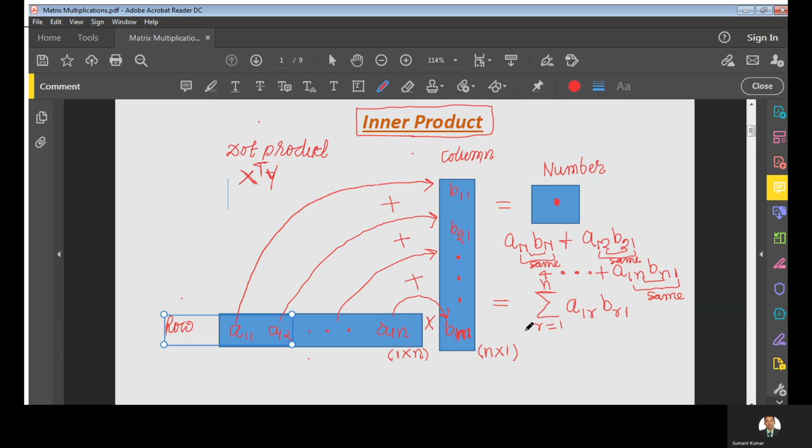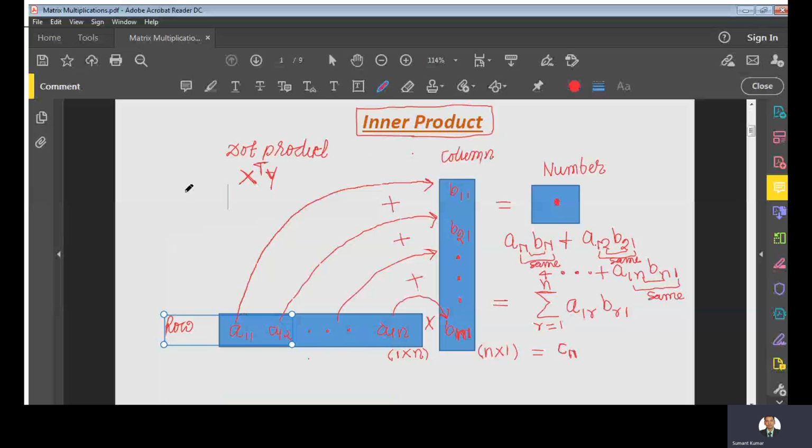So this is the number we will get when we multiply two vectors, that is, when we take the dot product of these two vectors.